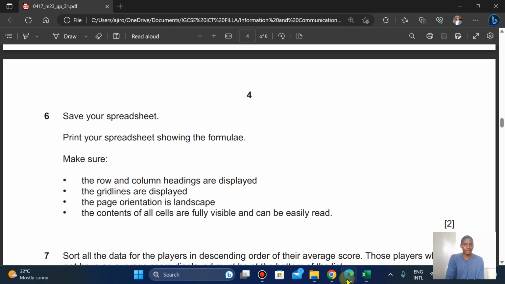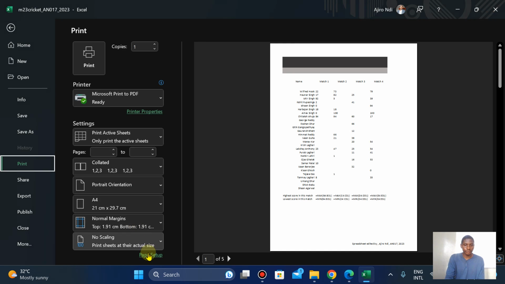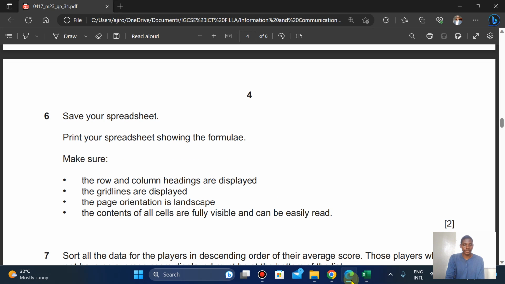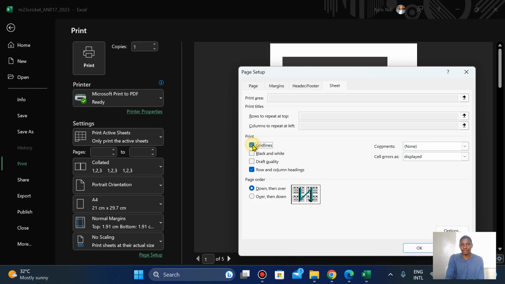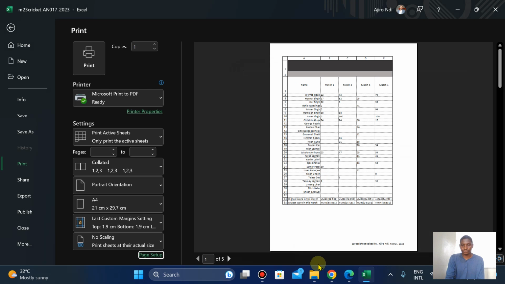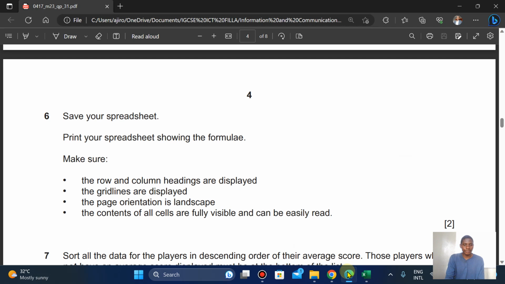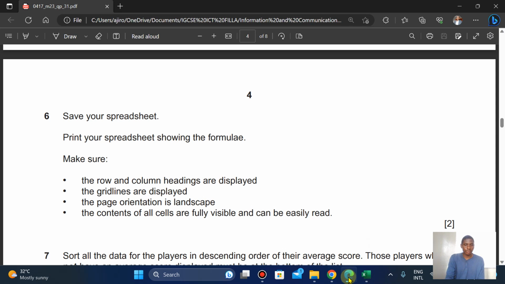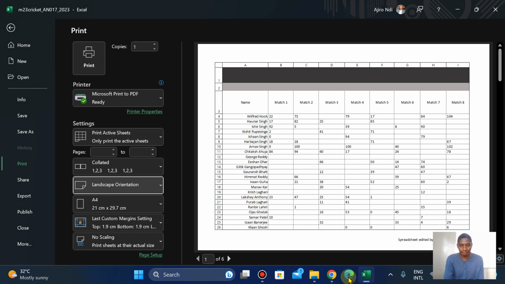Okay, so let's see. Rows and column headings are displayed. So you can do it either here or here. So page setup, sheet, the rows and column headings. What else? The grid lines are displayed. Okay. What else? The page orientation is landscape. So change this to landscape. What else? The content of all cells are fully visible and can be easily read.